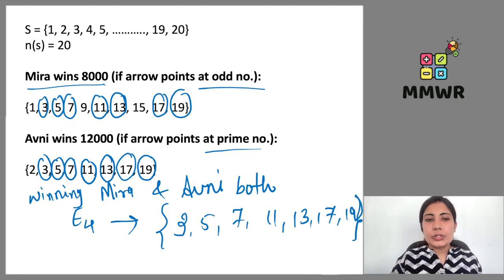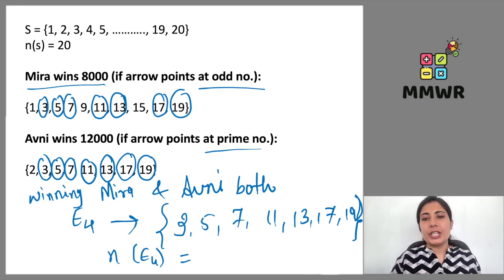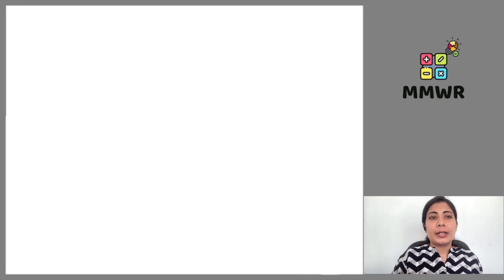The numbers on which I made circles: 3, 5, 7, 11, 13, 17 and 19. How many numbers are there in total? Number of favorable outcomes for event 4. How do we read this? Number of favorable outcomes for event 4: 1, 2, 3, 4, 5, 6, 7. 7 are there.